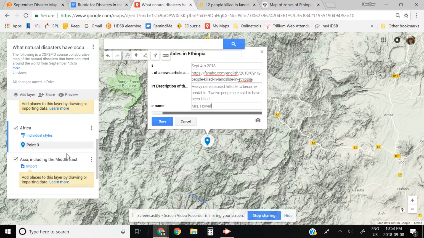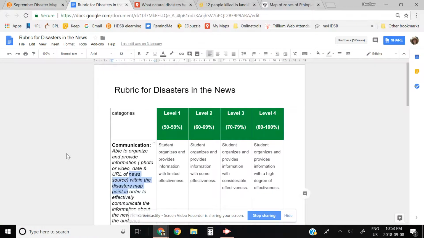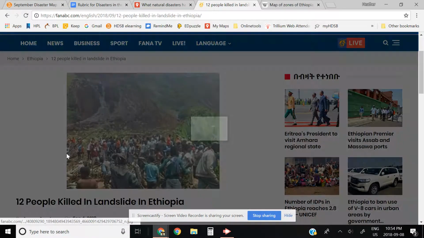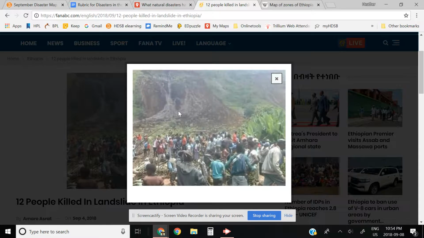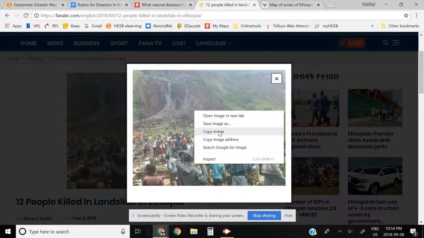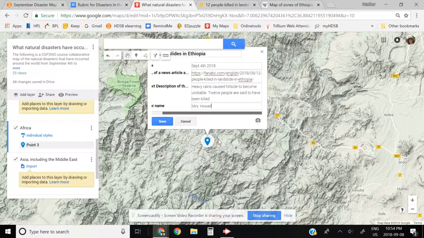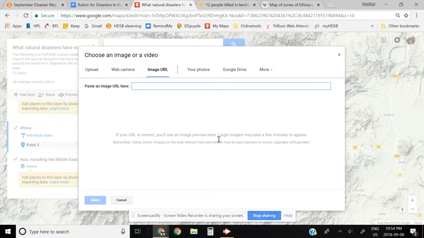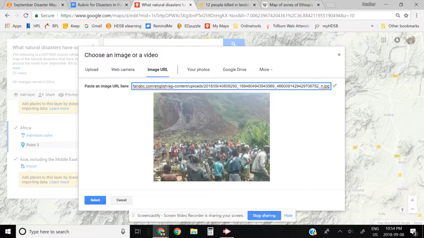And I'm going to look back at my rubric and see what else it says. Oh, it says I should probably include a photo or a video, right? Because I want to provide some really good information. So I'm going to go back to see if this article has a photo. Yes, it does. Awesome. I'm going to right click this photo and copy the image address. And I'm going to put this in here, add the image, and use the image URL. I'm going to put the image URL in, and there it is.